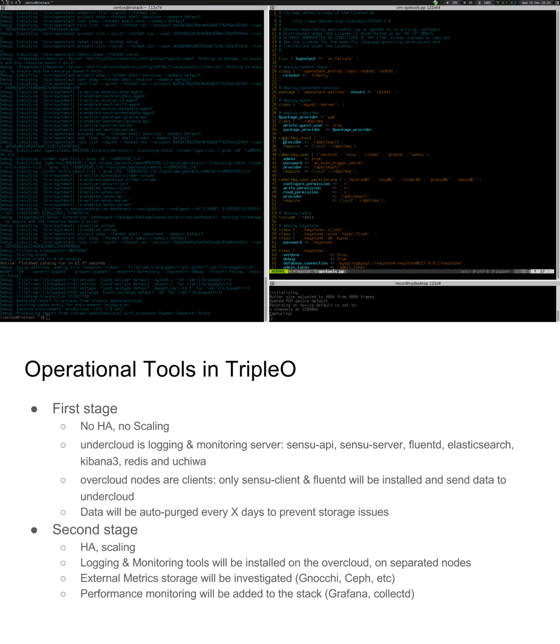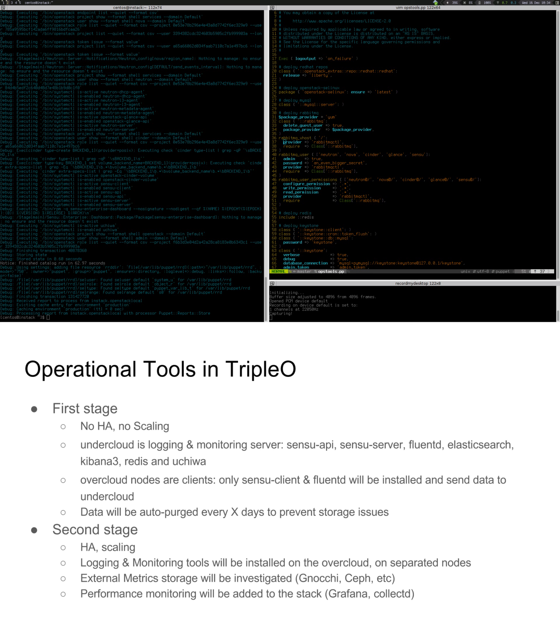Also, I would like to investigate how to store the external metrics by using maybe Gnocchi and Ceph backends, which are the metric service in OpenStack that we already use for Ceilometer. I think it would make sense to investigate how to store the monitoring metrics from OpenStack directly in Gnocchi. Gnocchi is going to be implemented very soon in TripleO. I'm actually working on this. So the second stage would be a nice opportunity for us to investigate this path.